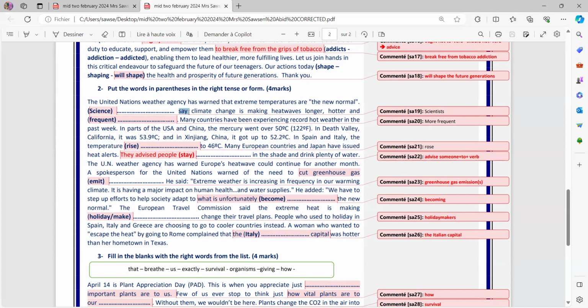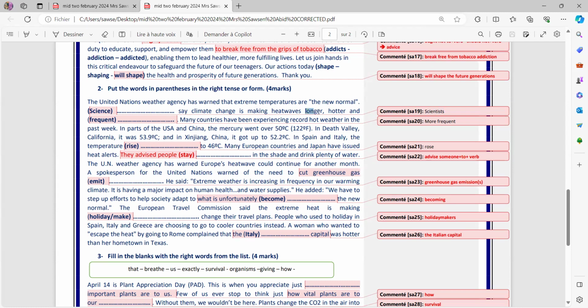Say. Say is a verb, expressive verb that needs someone to say. And here it's conjugated in the plural. So you should find the noun person of science, which is scientist, and of course it should be put in the plural. So scientists. Scientists say climate change is making heat waves longer, hotter, and of course frequent is the adjective here.